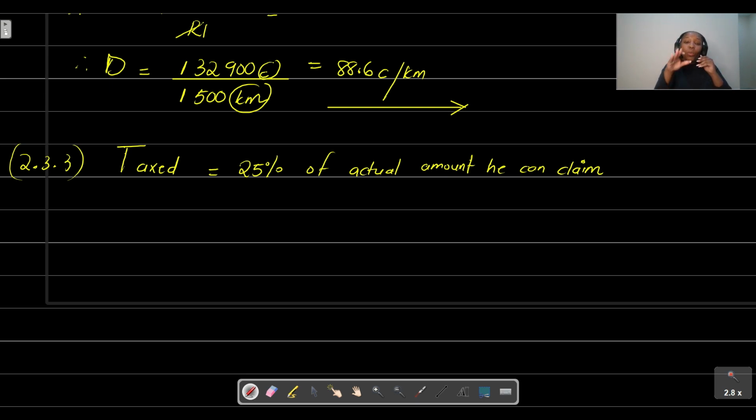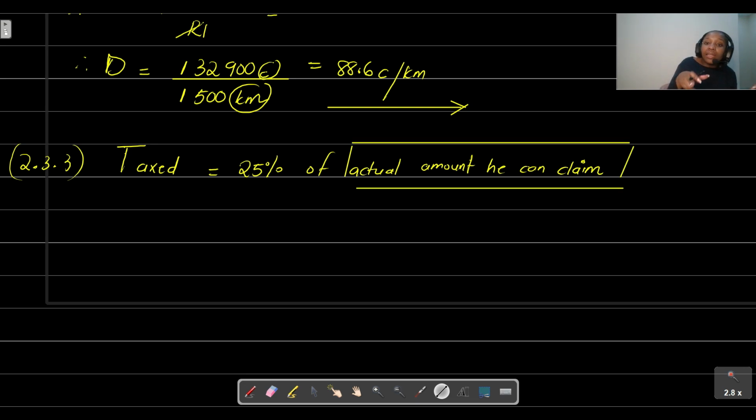Okay, so we want to actually be able to calculate what is the actual amount that he can claim, because if we can calculate the actual amount that he can claim, then we will be able to determine the 25% of that amount that he's going to be taxed, right? And then from there, we can subtract that amount to basically get the total amount that he can claim. So let's actually take this step by step.